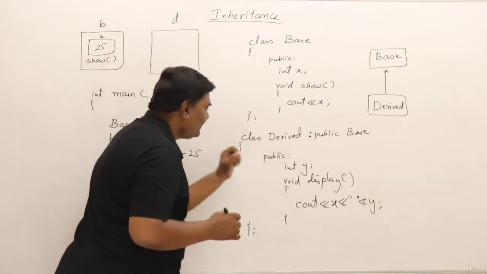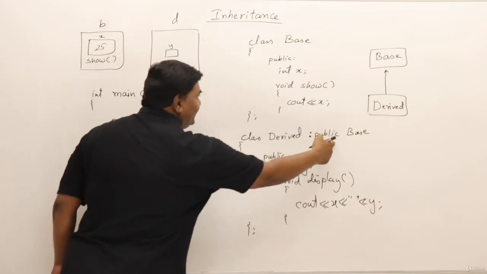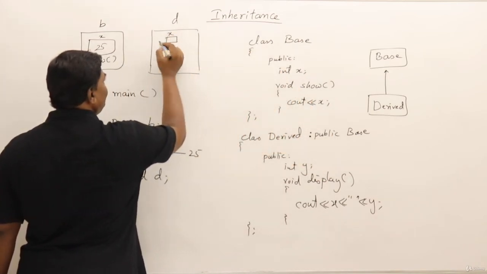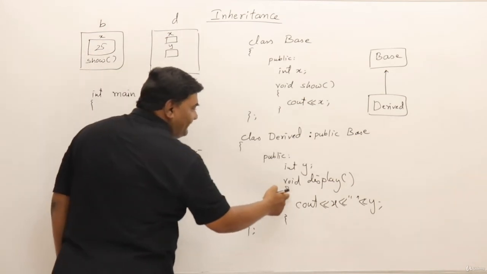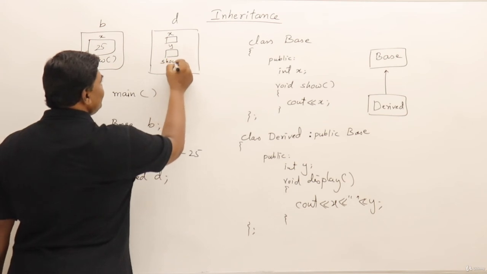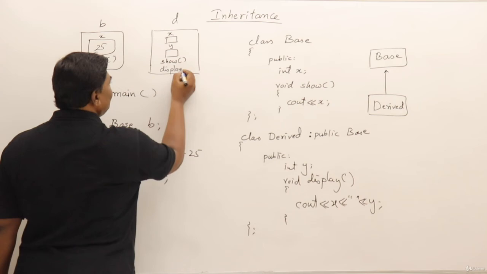It is having its own member y. Then it is inheriting from base class, so it's having x also. Two members are there. Then it is having a function display as well as the function show is available. Two functions are available in this one.